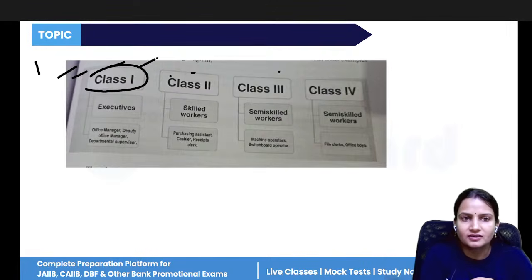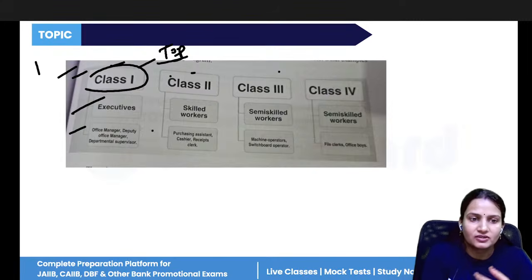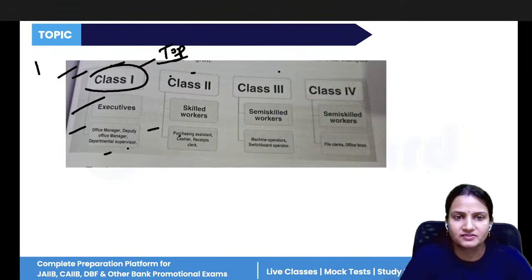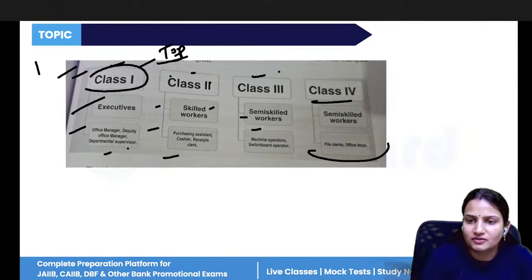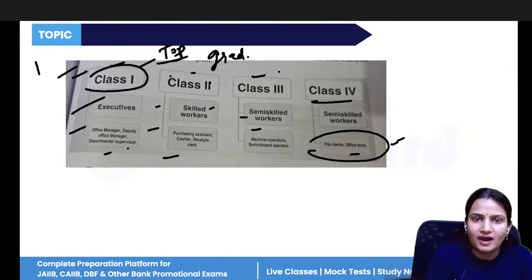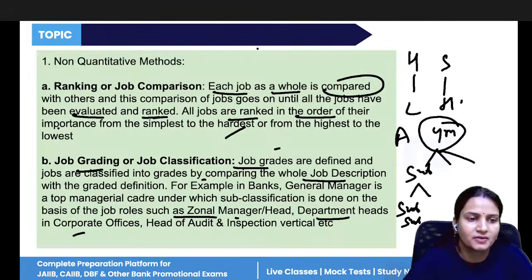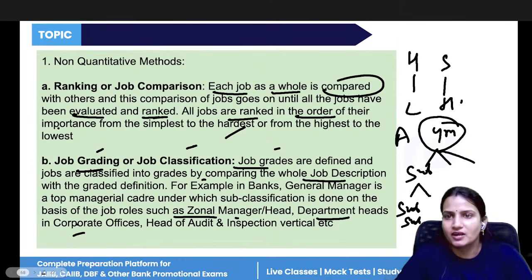Now in class one, that is the top post, the executives will work, office managers, in executives, deputy managers, departmental supervisor. In class two, the skilled workers are there. Different departments are created for purchasing, for marketing, for cashier, for receipt. Then in class third, the semi-skilled workers are there, and in class fourth, the file clerk, office boys are there. So these are defined as grading. So these are provided grades, and this is known as the job grading or job classification, classifying on the basis of different factors and then sub factors.